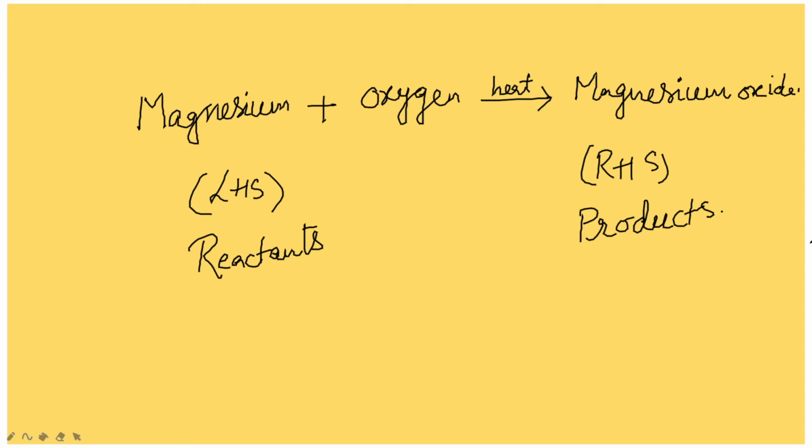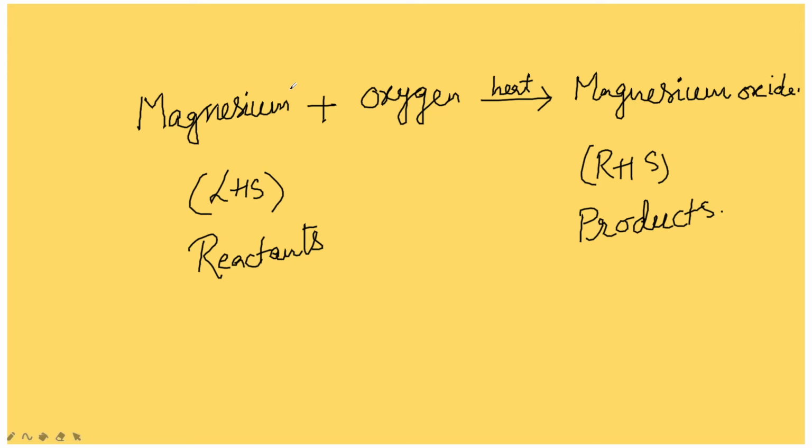And the new substance which is produced as a result of a chemical reaction is called a product. Okay, so in detail we are going to read this. Before burning the magnesium ribbon in the air, we have to clean it by rubbing it with a sandpaper.